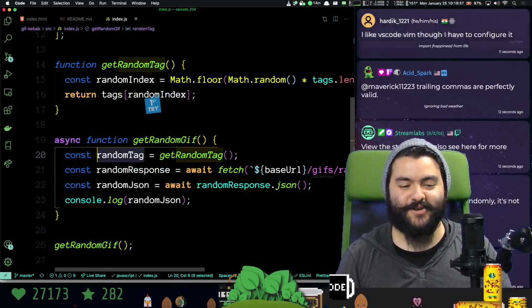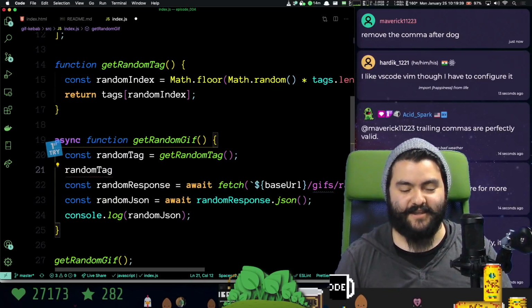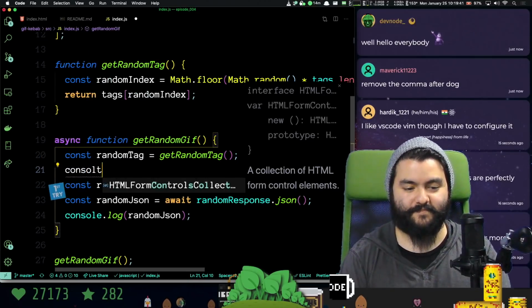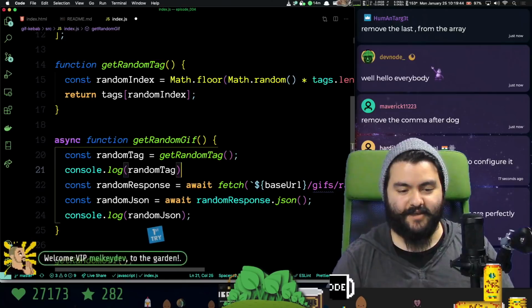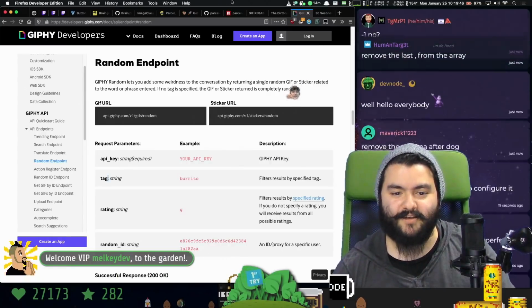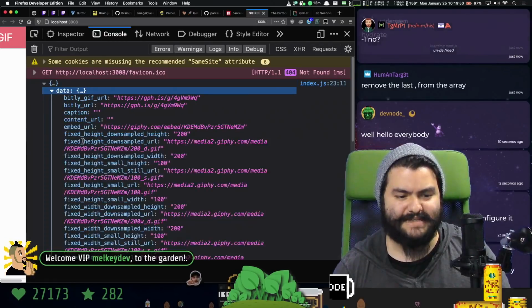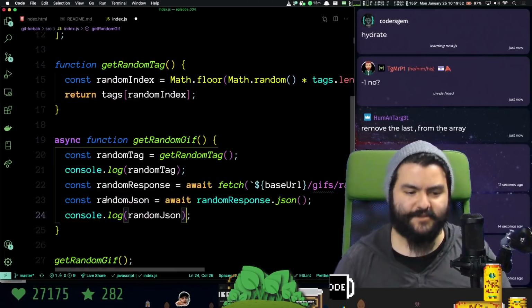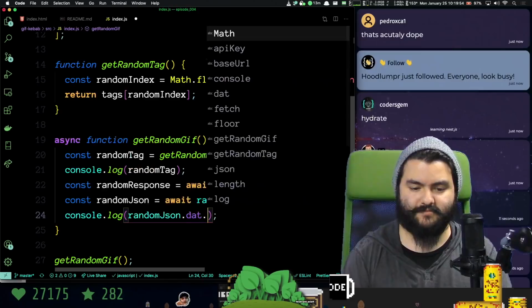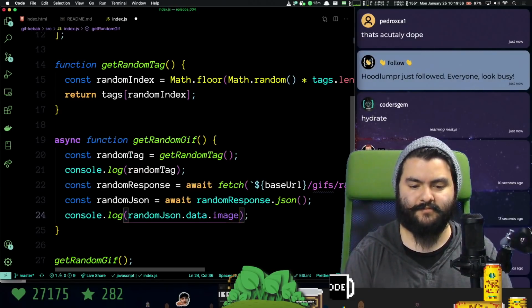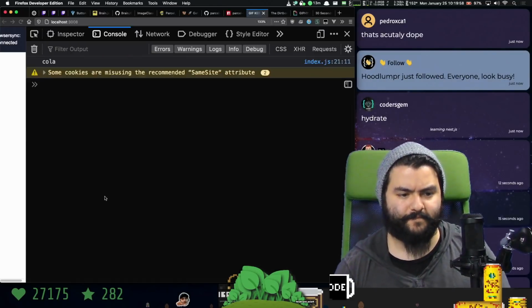And actually, let's log out what our random tag is going to be. And at this point, we'll also log out the actual image URL. It'll be easier to click. So if we go into data.image URL. Like that. There we go.